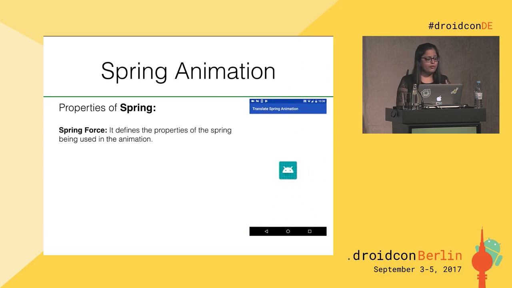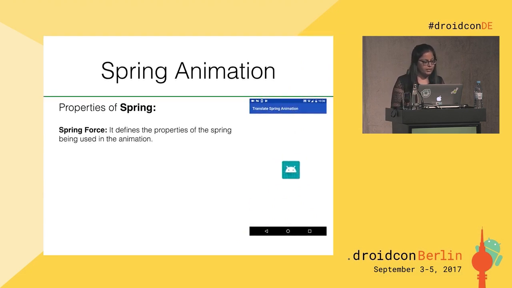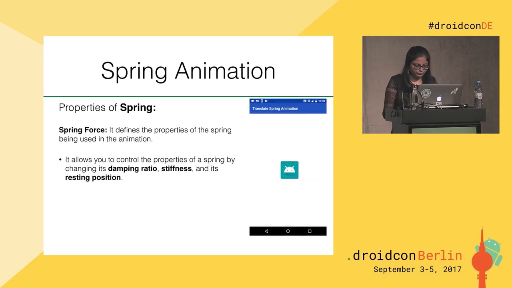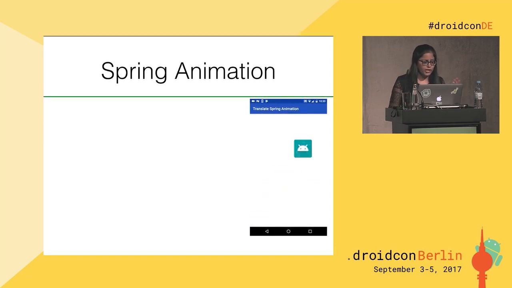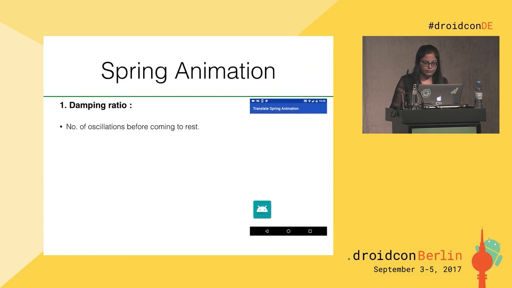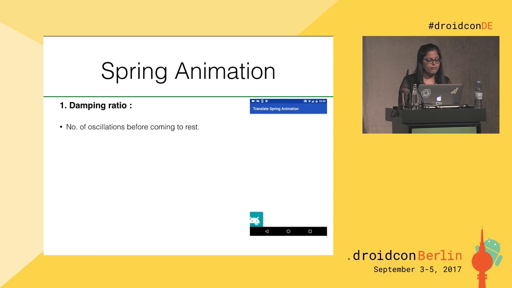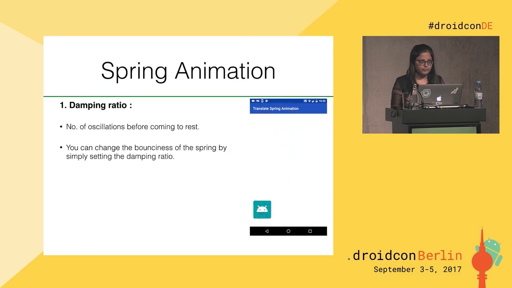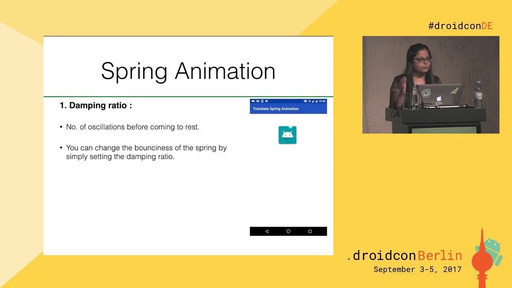Spring force defines the properties of the spring being used in the animation. And what are the different properties? You can control the damping ratio, stiffness, and resting position via Spring Animation. So first let's go through the damping ratio. What is damping ratio? It controls the bounciness of a spring. Bounciness means the number of oscillations before coming to rest. So you can change the bounciness of a spring, like how many times it should oscillate before coming to rest, by simply setting the damping ratio.